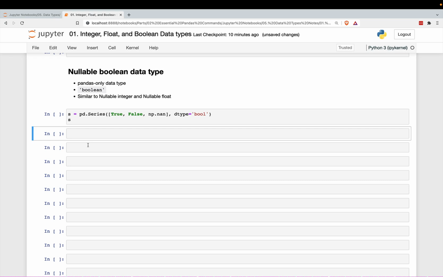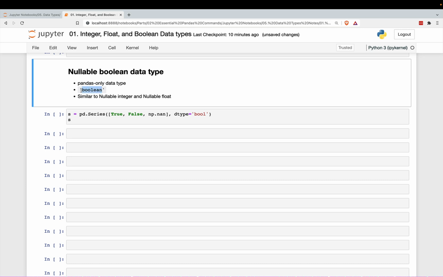I'm now going to cover the nullable Boolean data type. This is a new pandas-only data type. It does not exist in NumPy. The way you reference it is with the full name Boolean, not just bool. It's similar to the nullable integer and nullable float types from before.